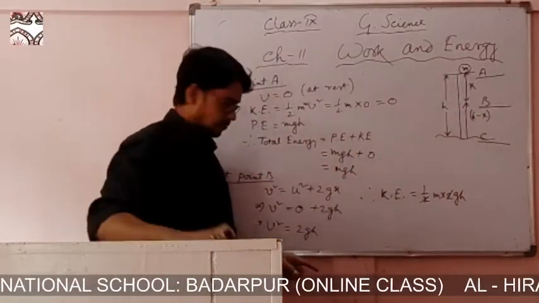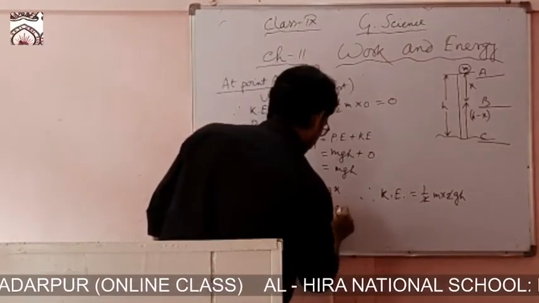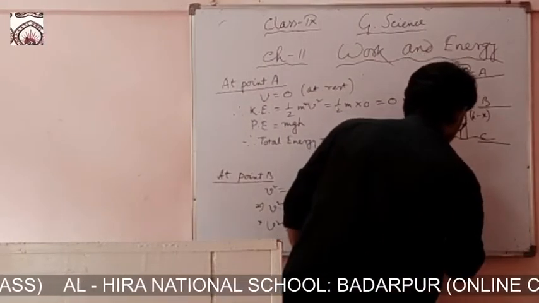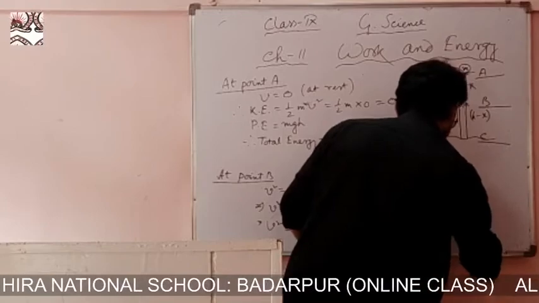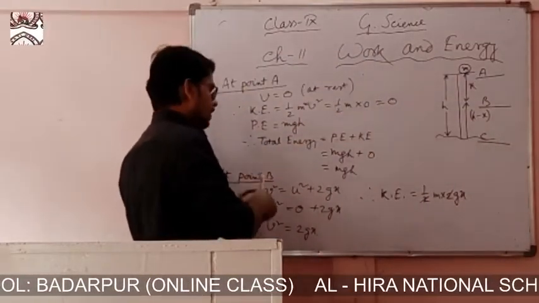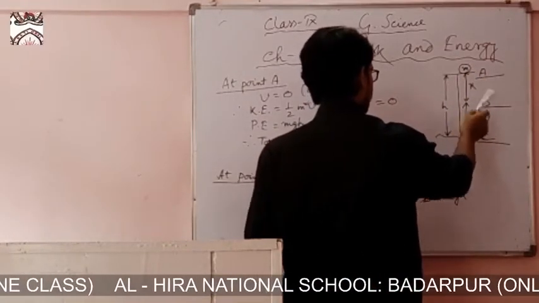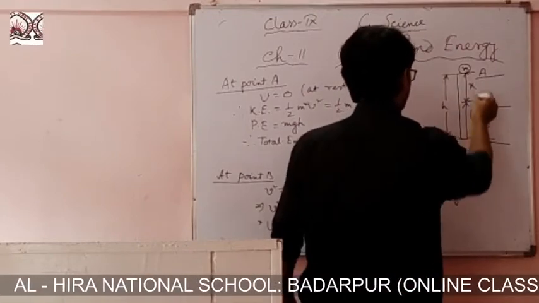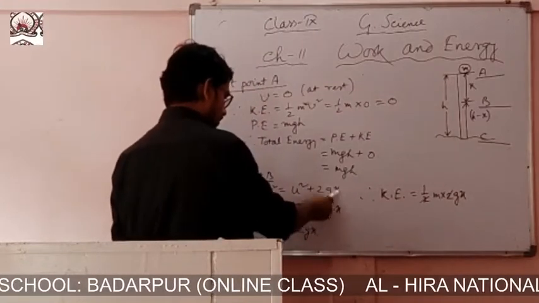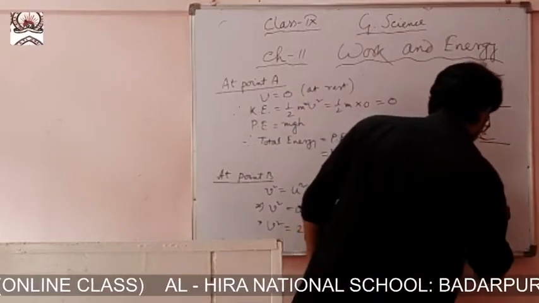Sorry, there will not be h, there will be x. In kinetic energy, the distance covered from A up to B is x. So in place of h there will be x. So the 2 cancels, and kinetic energy is mgx.